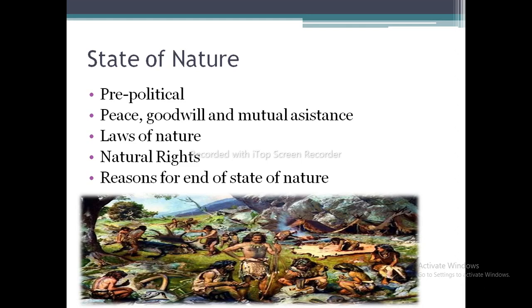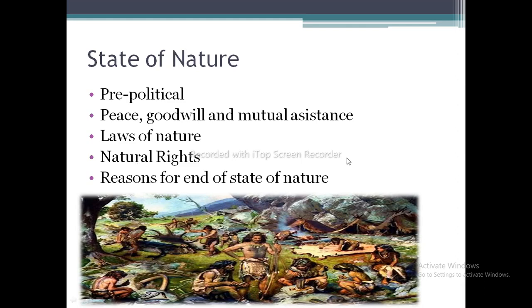Because John Locke was the person who expounded the theory of natural rights, the right to life, liberty, and property, as we hear so many times, that these are the inalienable rights that cannot be snatched away from a person. So these were the natural rights, and according to the law of nature, that is the reason that people should not harm the other person's life, liberty, and property.